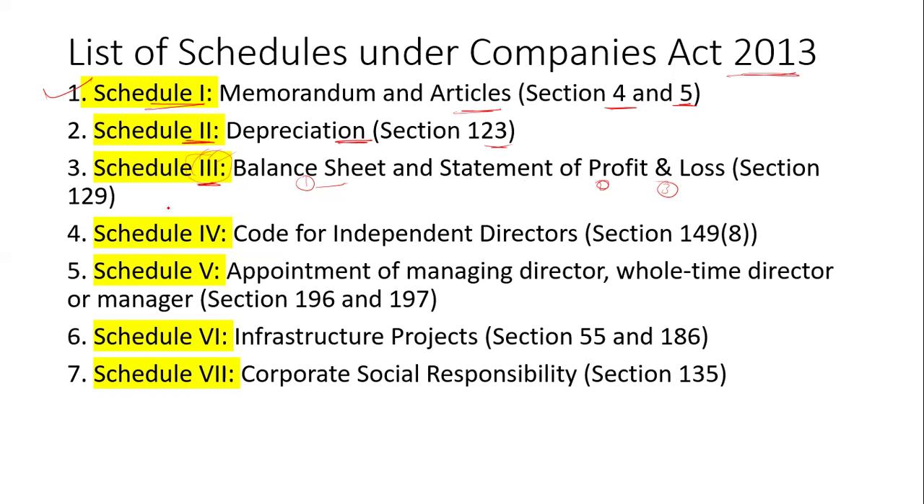Now, schedule 4 is for the code of independent director, section 149(8). Then schedule 5 is for appointment of managing director and whole-time director, given in sections 196 and 197. Now schedule 6 is for infrastructure project.